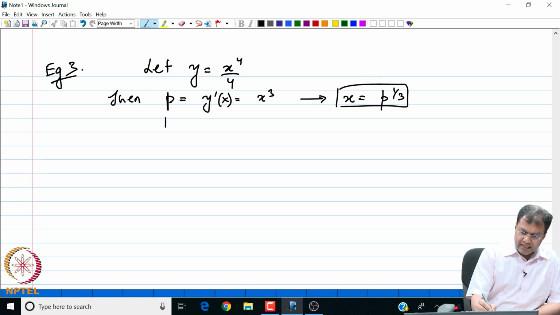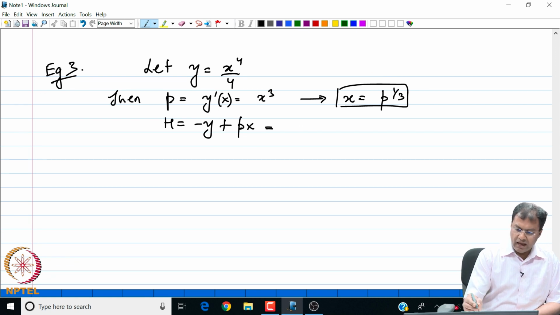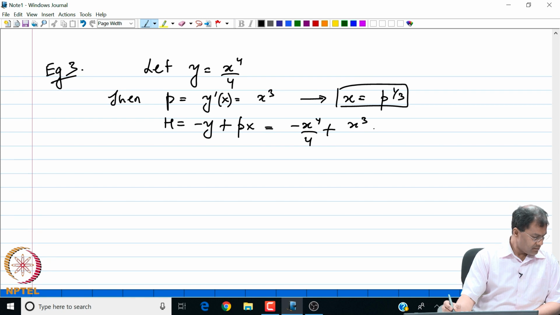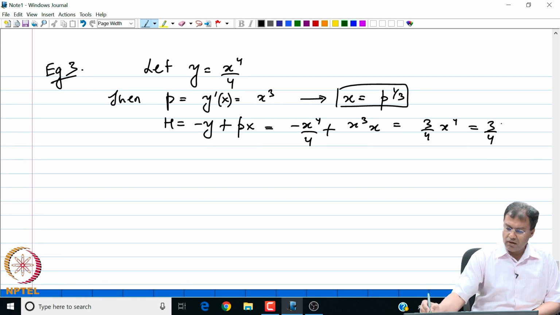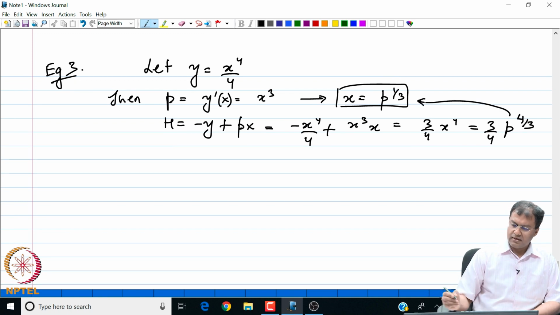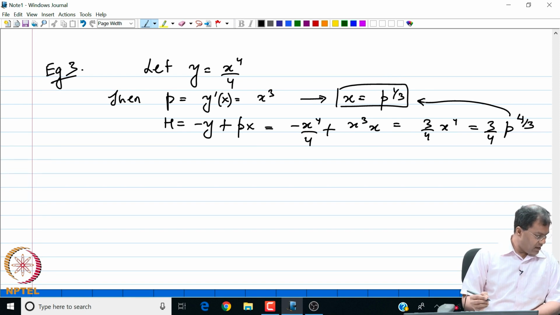So, my h, which is equal to minus y plus px, is going to be, so minus y is x to the power 4. So, minus x to the power 4 by 4 plus p times x, which is x cube times x, which is also equal to 3 by 4 x to the power 4, or this is 3 by 4 p to the power 4 by 3 by this definition, right. Okay. So, 3 by 4 p to the power 4 by 3 from this definition.